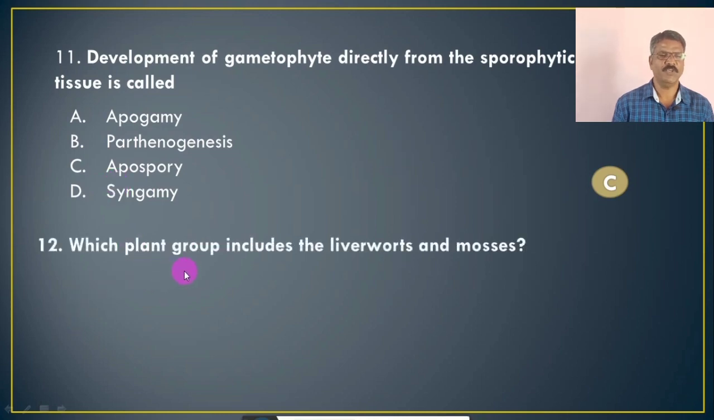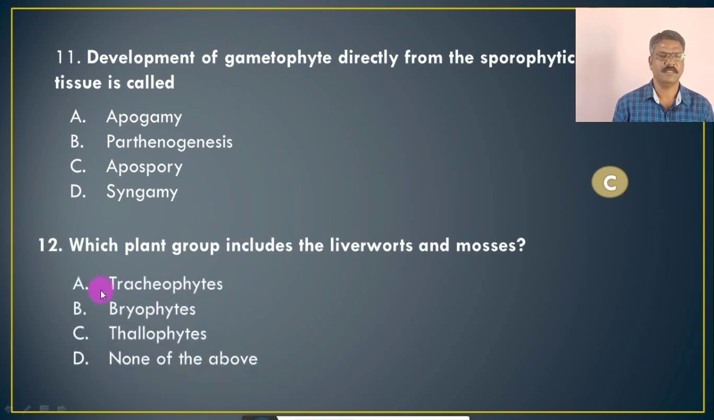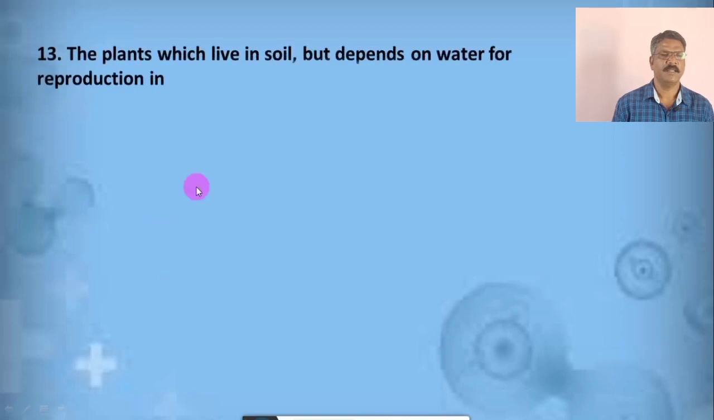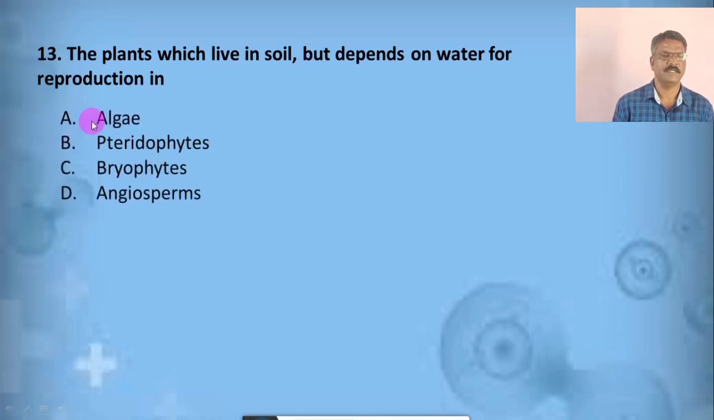Question number 12. Which plant group includes the liverworts and mosses? The options are A. Trichophytes, B. Bryophytes, C. Thallophytes, D. None of the above. And the correct answer is B, Bryophytes, that is, liverworts and mosses come under the Bryophytes. Question number 13. The plants which live in soil but depend upon water for reproduction are A. algae, B. pteridophytes, C. bryophytes, D. angiosperms. Ultimately, the correct option is C, that is bryophytes.